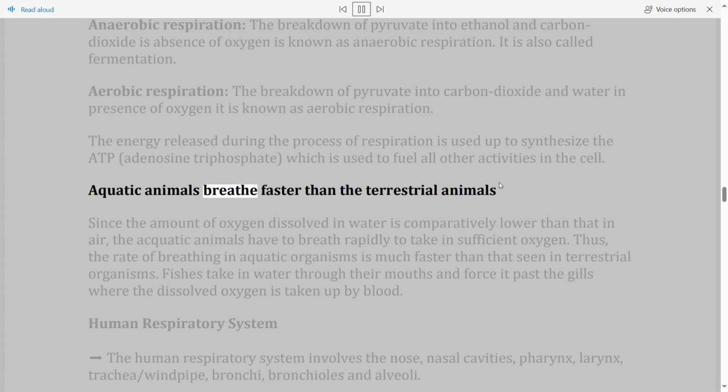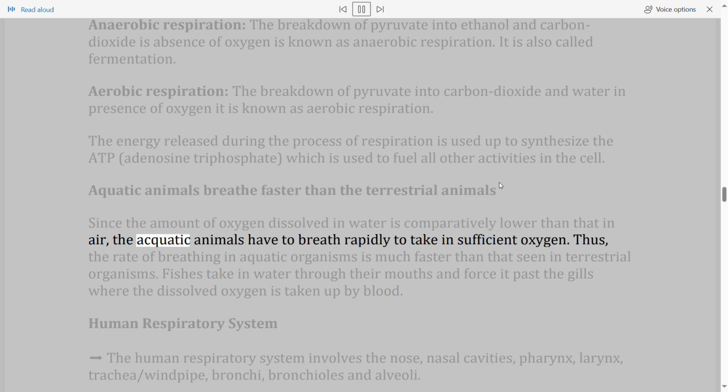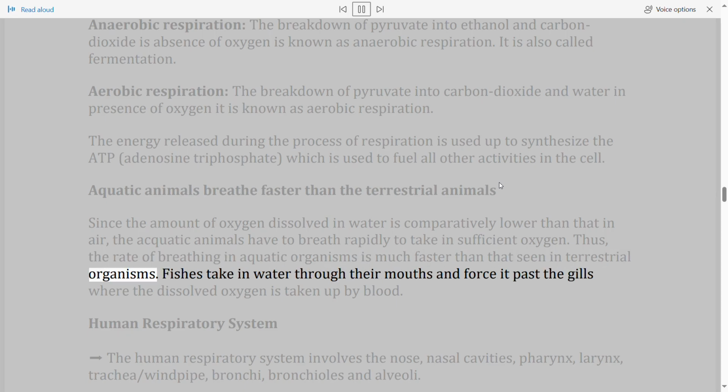Aquatic animals breathe faster than terrestrial animals. Since the amount of oxygen dissolved in water is comparatively lower than that in air, the aquatic animals have to breathe rapidly to take in sufficient oxygen. Thus, the rate of breathing in aquatic organisms is much faster than that seen in terrestrial organisms. Fishes take in water through their mouths and force it past the gills where the dissolved oxygen is taken up by blood.